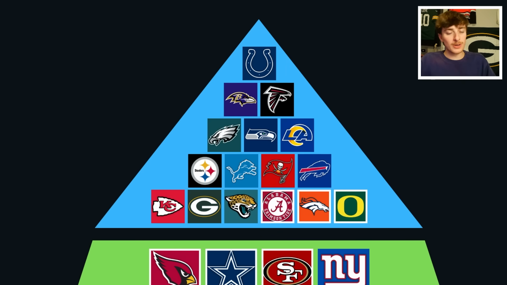Like I said earlier, the Falcons are fine. They were actually in the Premier League the whole time. I got them mixed up with the LA Chargers, who are a league underneath them. They're fine, and they're going to be playing against teams like the Alabama Crimson Tide and the Oregon Ducks, the first college teams all the way to the top of the pyramid.